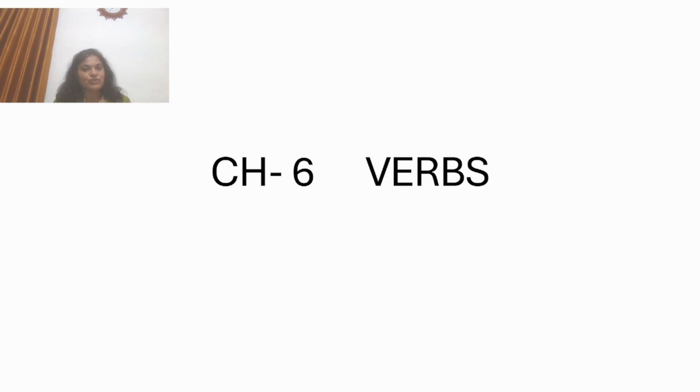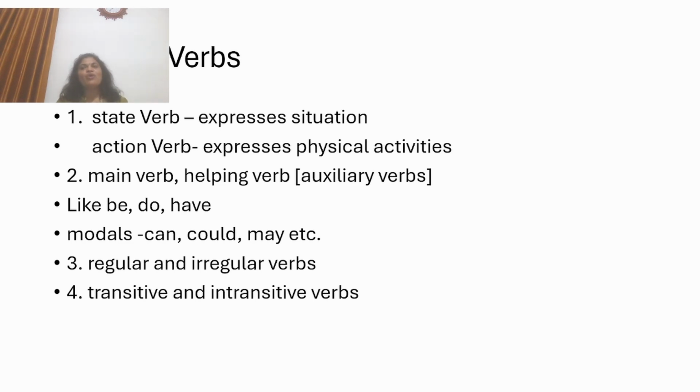In this video, we are going to learn about verbs. What are verbs? Now see children, you always get confused about how many types of verbs there are. But here in this video, you will learn the types of verbs. Let's move on to all the types of verbs one by one. First, state verb or the stative verb. Next is action verb. We also call it dynamic verb. And state verb is called stative verb.